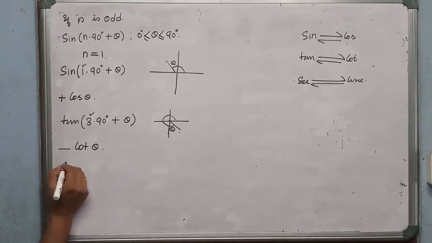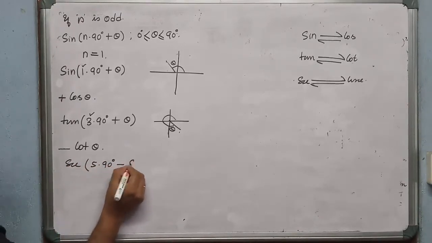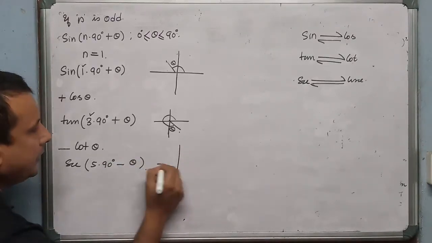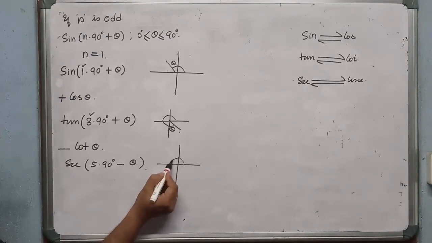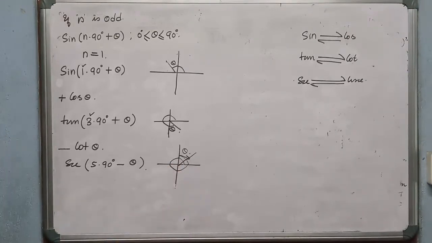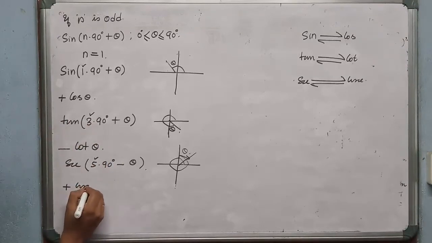If it is a negative angle, then sec of 450 degree minus theta. Now which quadrant does 450 minus theta lie in? That we are going to verify. 90, 180, 270, 360, 450 minus theta means the backward direction. Which quadrant? First quadrant. In the first quadrant, all are positive. But due to this odd number, sec will be cosec theta. This is how we are going to calculate the value of higher angles.